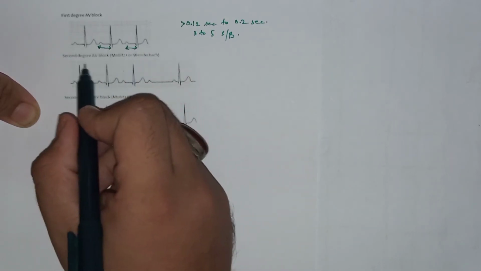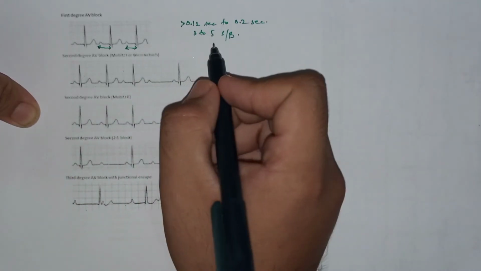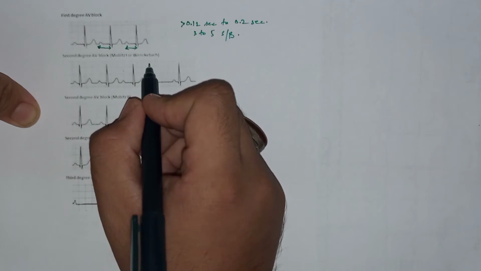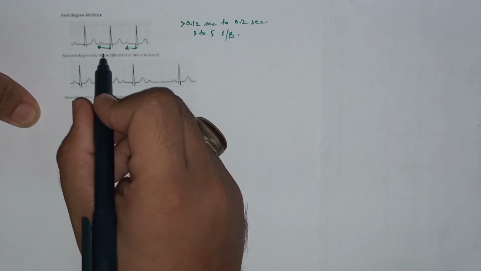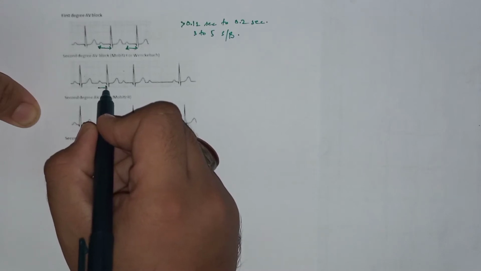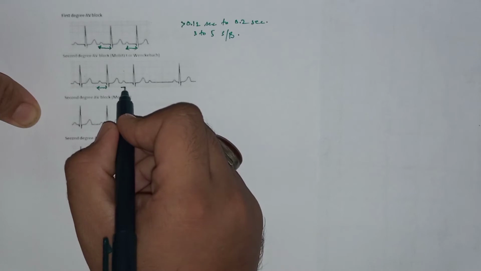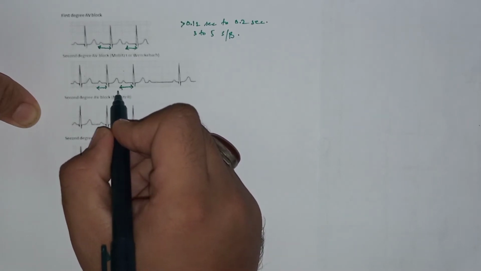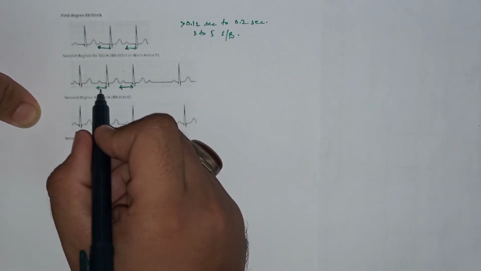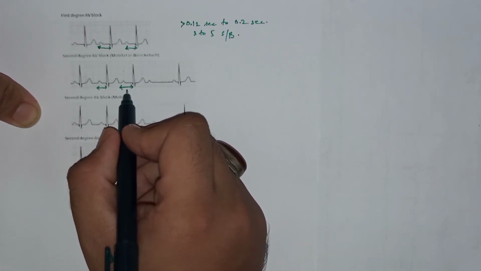Now come to the second degree AV nodal block, Mobitz type 1, which is called Wenckebach phenomenon. In the Mobitz type 1 block, there is progressive lengthening in the PR interval. As you can see in this ECG, this is the PR interval, and then there is a further progressive increase in the duration of the PR interval in the next. As compared to this first PR interval, there is a progressively increased duration of this PR interval.